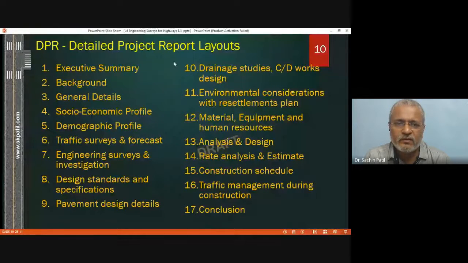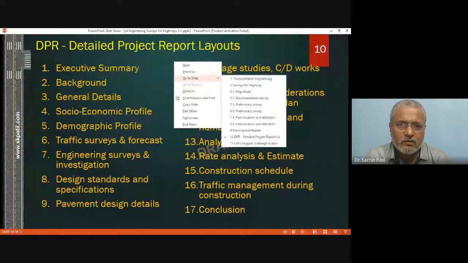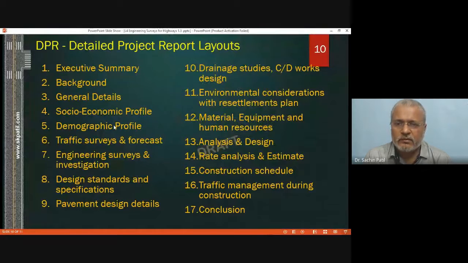Then general information, any other information that can be useful. What is the political connection of that particular village? What should be the acquisition plan, or any other information that might be of interest from the engineering point of view, that will be included in general details.